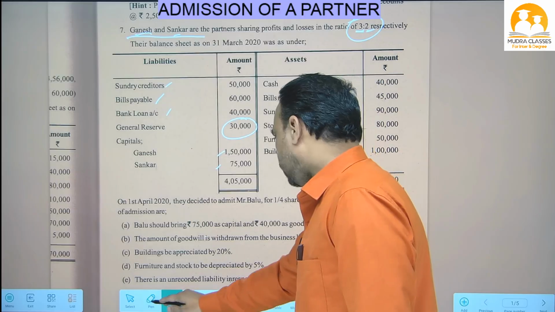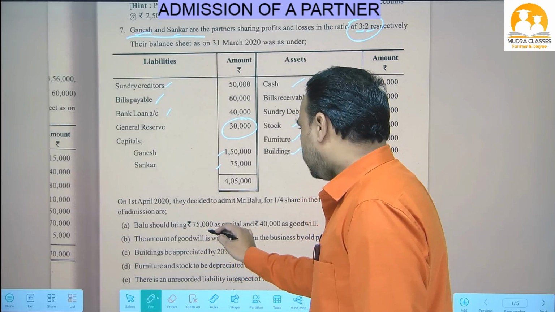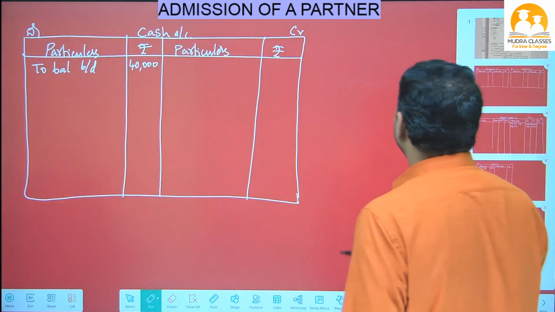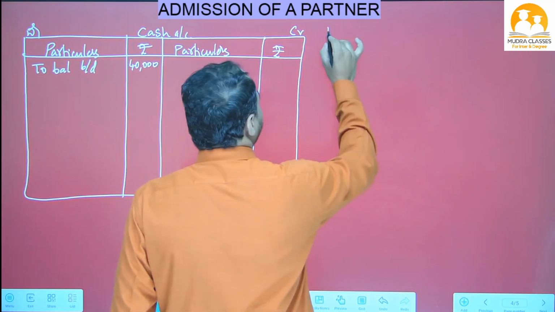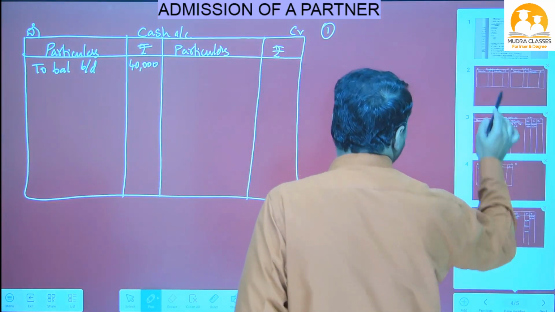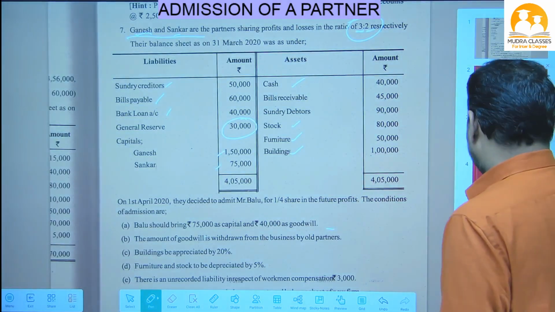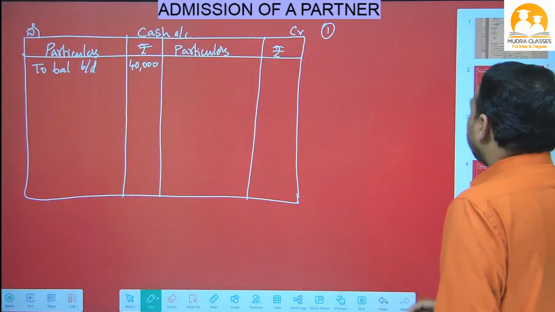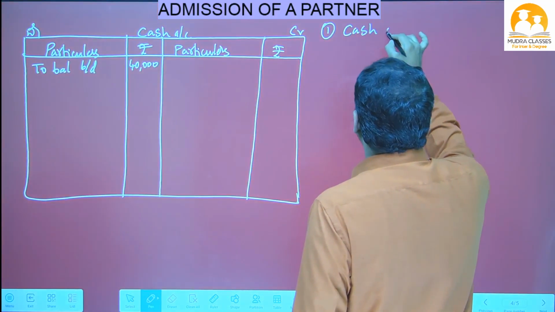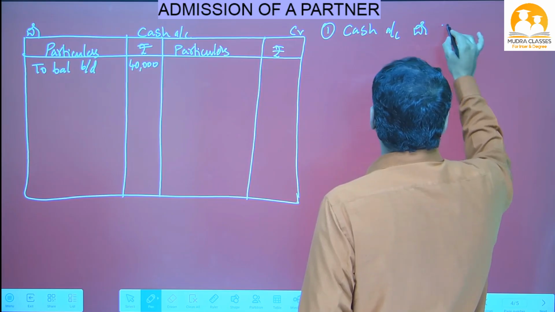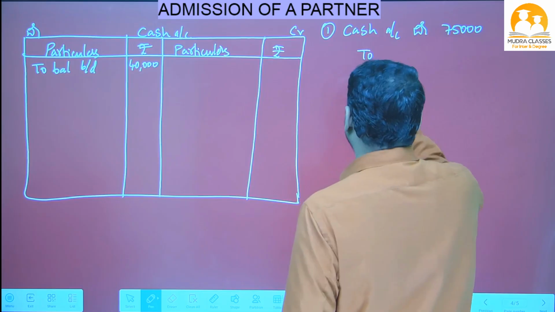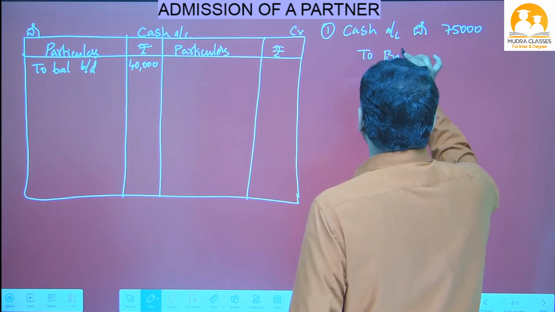The first adjustment given in this question: Balu should bring 75,000 as capital. For this purpose, one journal entry will come. New partner bringing capital into business. How much capital he brought? 75,000. So how to write the journal entry? I will write on the board. Cash account debit, as the new partner is bringing 75,000 cash, for capital purpose. Who is the new partner? Balu.